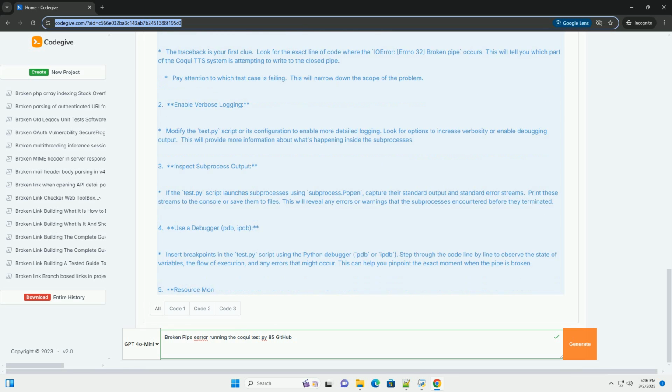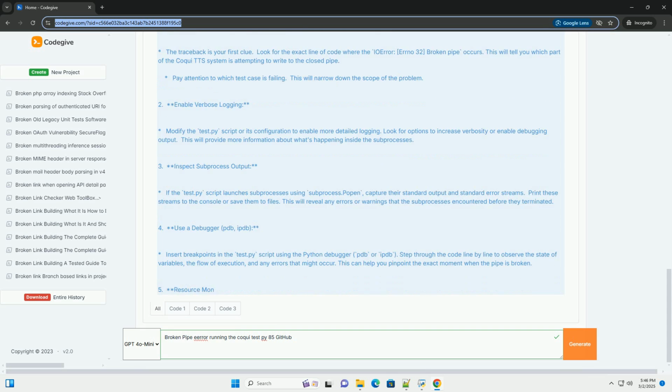7. Model loading problems. If the test attempts to load a TTS model that's corrupted, incompatible, or missing, the model loading process might fail and close the pipe. 8. Data stream errors. TTS processes often handle large data streams, text and audio. Corrupted or malformed data within these streams can cause errors during processing, leading to process termination and a broken pipe.